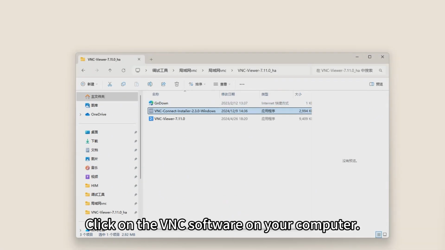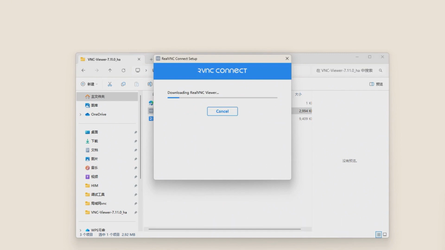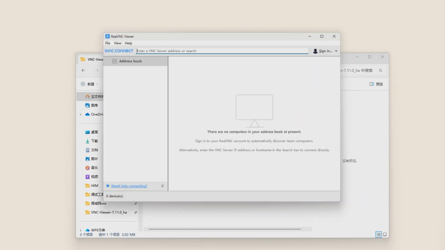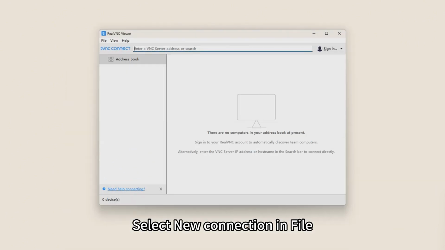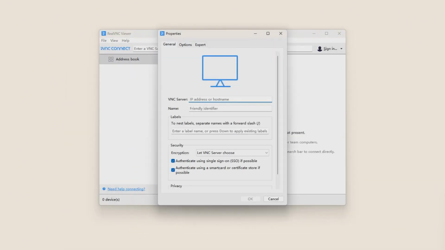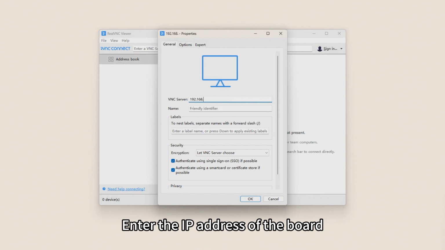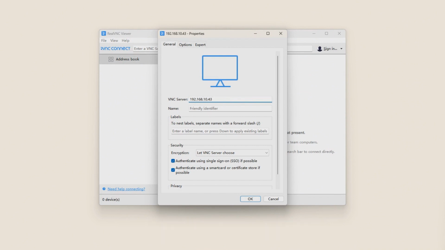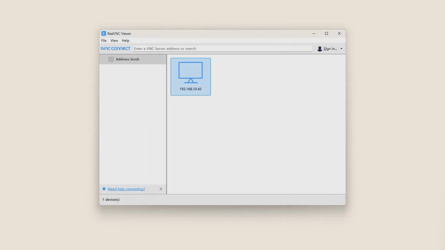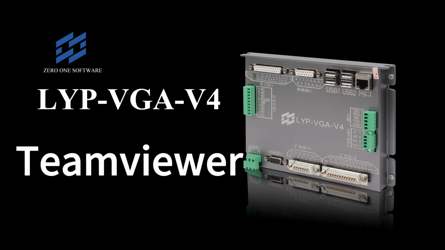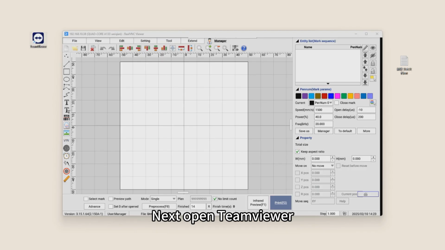Click on the VNC software on your computer. Select New Connection and File. Enter the IP address of the board. Double-click on it. Next, open TeamViewer.